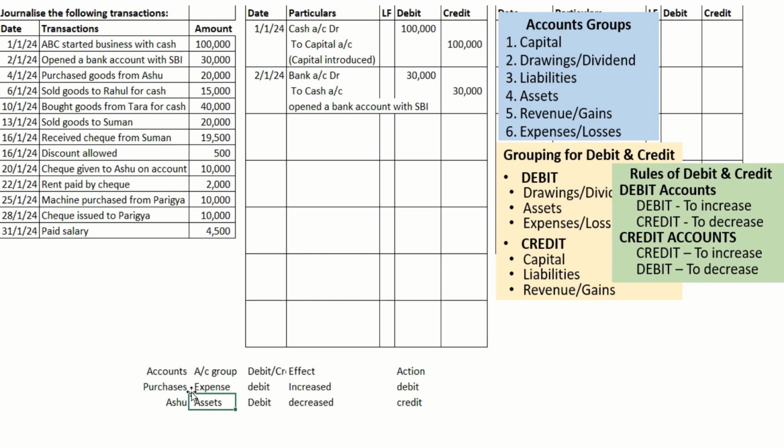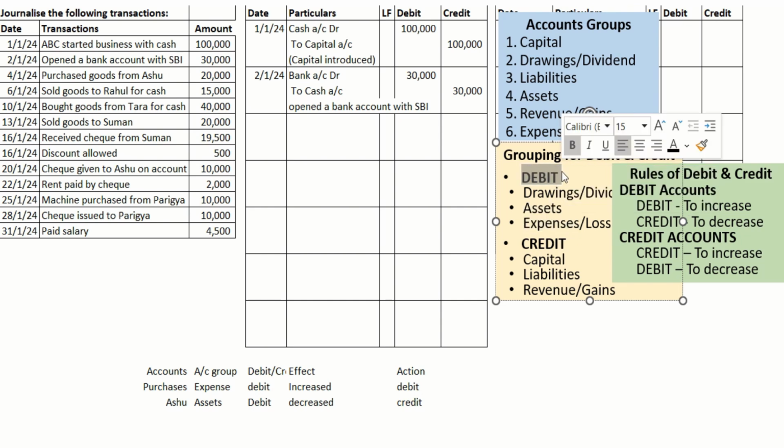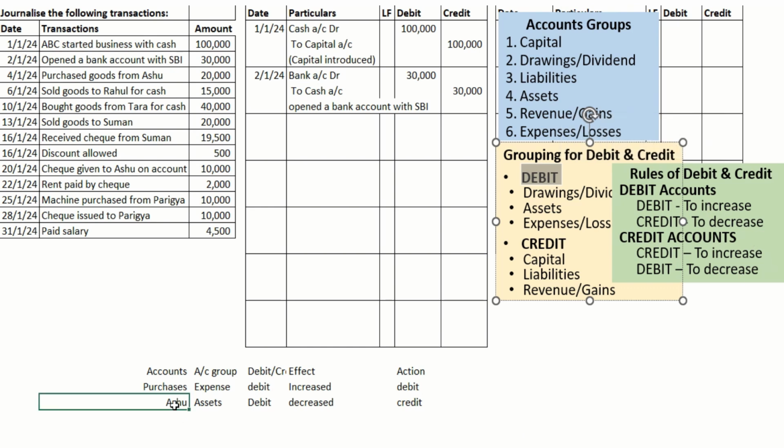In practical point of view, the account we will be selecting is inventory. In such a scenario, it should be asset. In both the scenario, asset or expense, it comes under debit only. So the treatment, the effect of entry in both scenario will be same. Now Ashu, we told it's a creditor, it's a liability. So it's a liability. Now expense or asset, it is debit. Liability should be in credit.